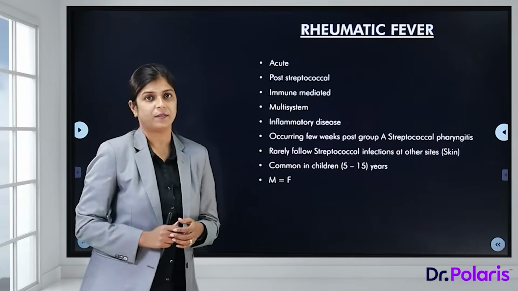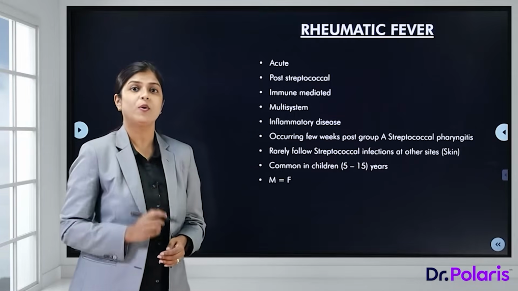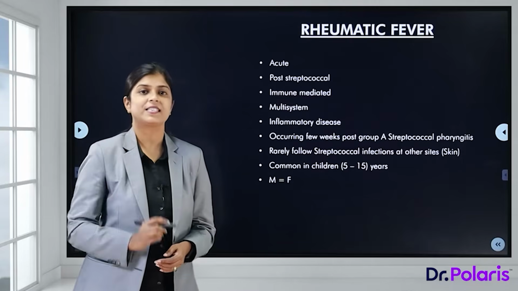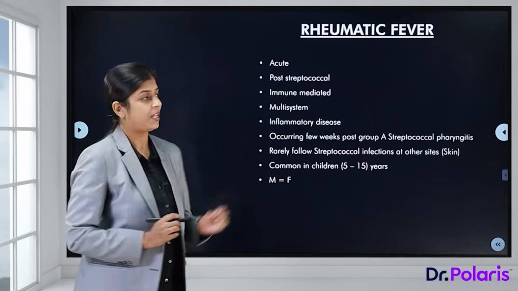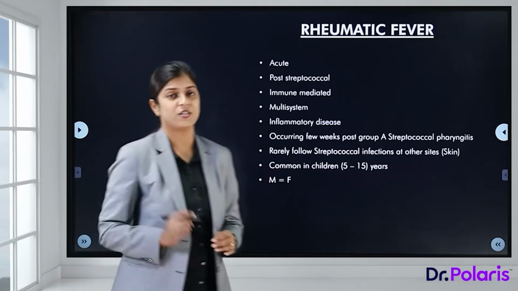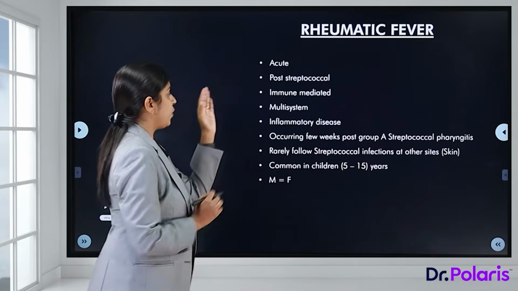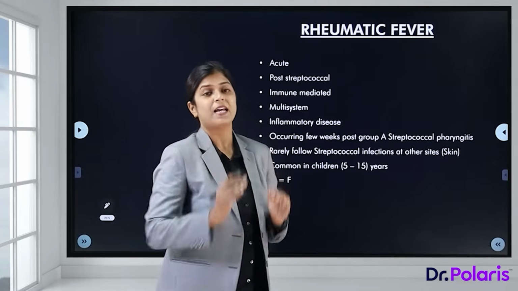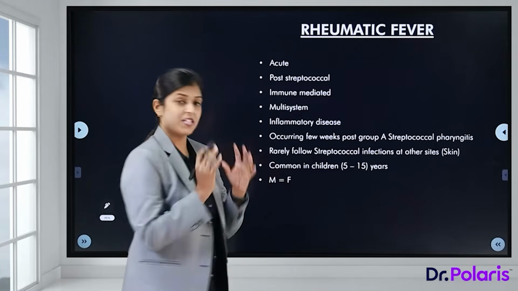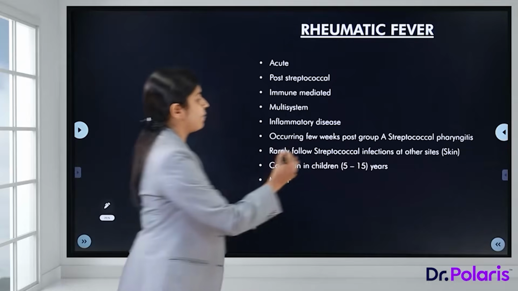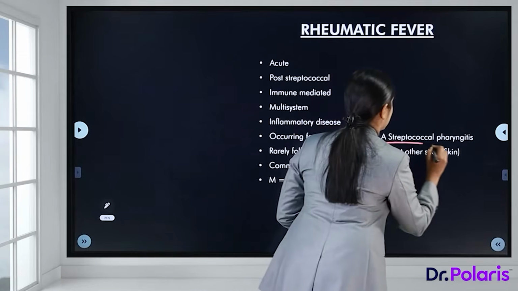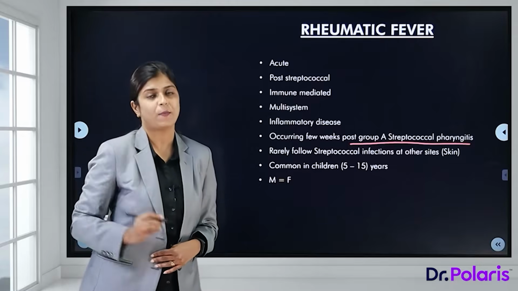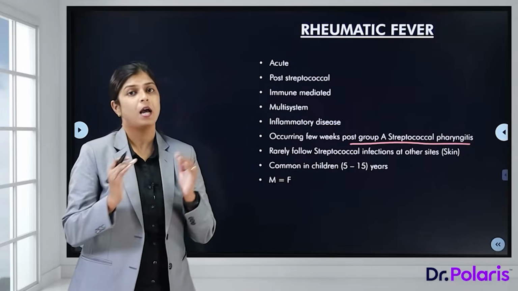Now, rheumatic fever is an acute post-streptococcal immune-mediated multi-system inflammatory disorder. Now, each and every word of this definition is very important. So, it's an acute post-streptococcal immune-mediated multi-system inflammatory disorder which occurs a few weeks after infection by a streptococcal pharyngitis or a group A streptococcus, that is Streptococcus pyogenes.